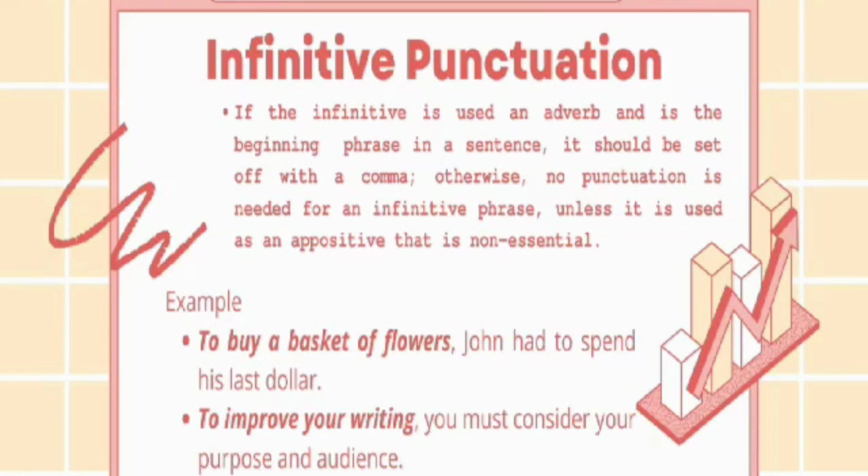Points to remember. An infinitive is a verbal consisting of the word to plus a verb. It may be used as a noun, adjective, and adverb. An infinitive phrase consists of an infinitive plus modifiers, objects, complements, and prepositional phrases. An infinitive phrase requires a comma only if it is used as an adverb at the beginning of a sentence and sometimes as a non-essential appositive.